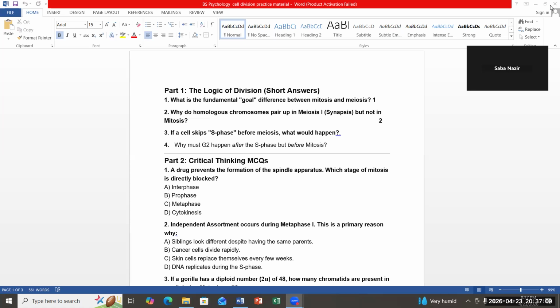Okay. Now, question number 2: why do homologous chromosome pairs in meiosis synapse but not in mitosis? Why is crossing over happening? What will be the result of this? Why are homologous pair chromosomes pairing up in meiosis 1?